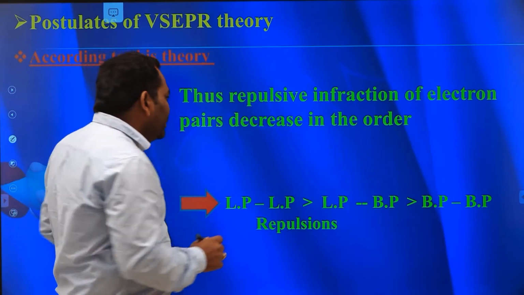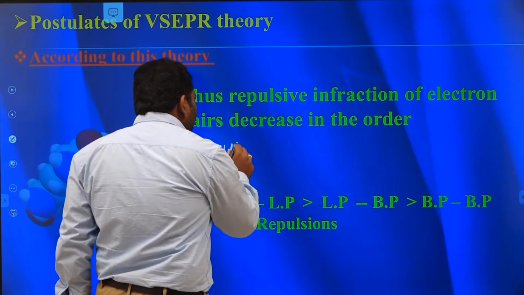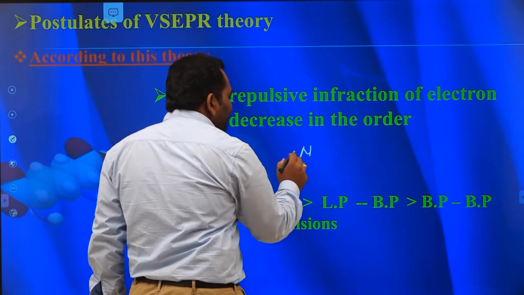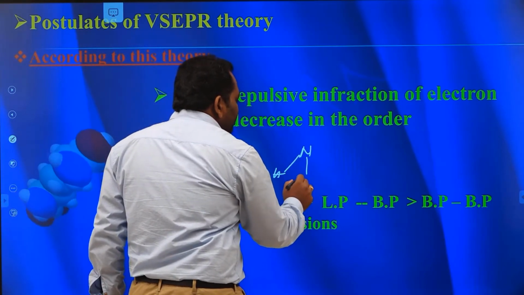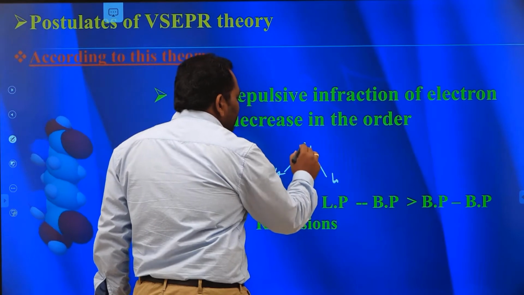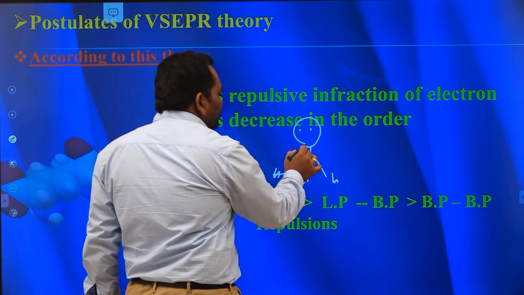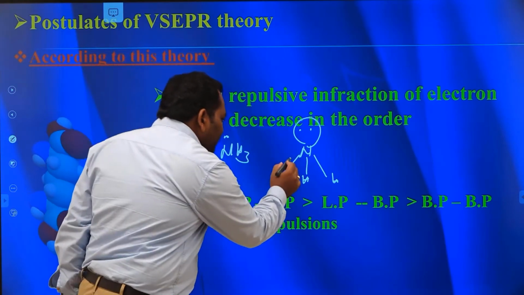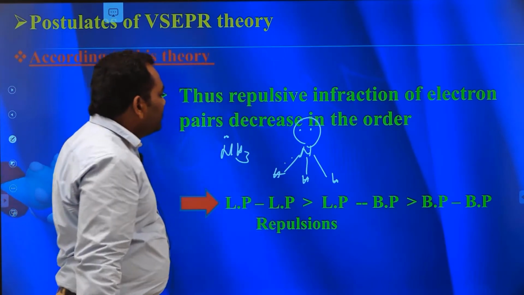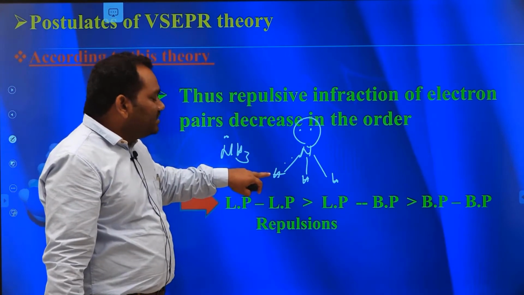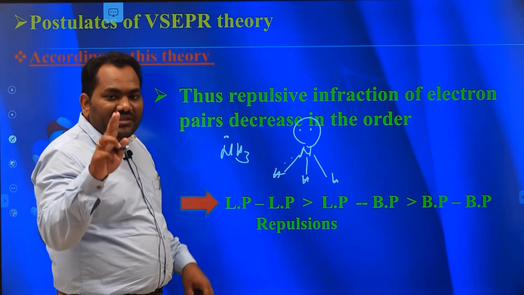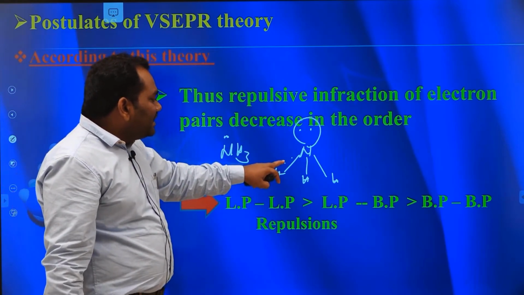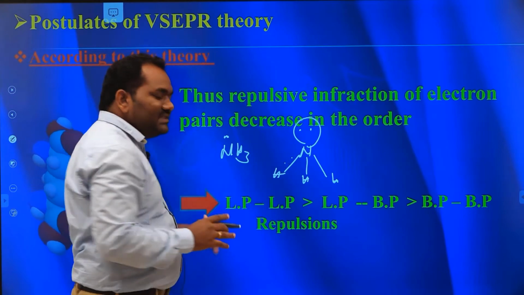For example, take ammonia. Ammonia contains one lone pair of electrons. The shape of ammonia is pyramidal. Here the lone pair of electrons is controlled by only the nitrogen nucleus, but the bond pairs between nitrogen and hydrogen are controlled by two nuclei, nitrogen and hydrogen. That is why the repulsion between bond pairs is less.